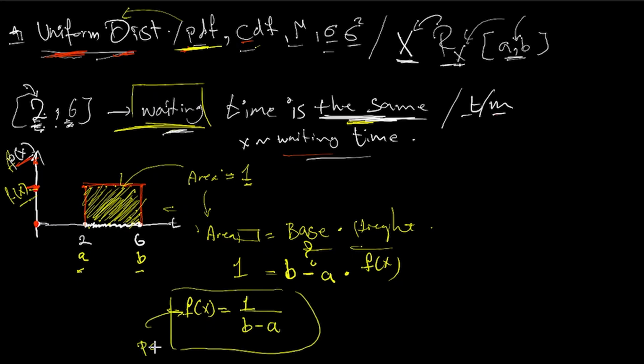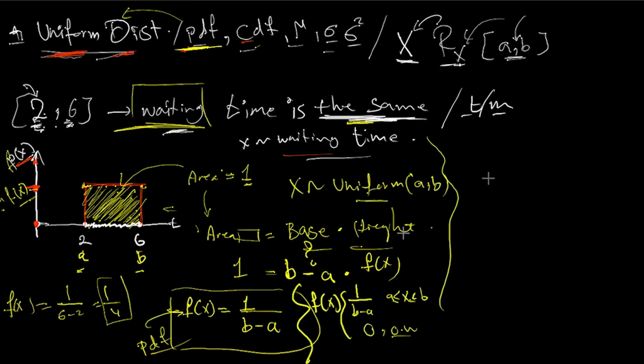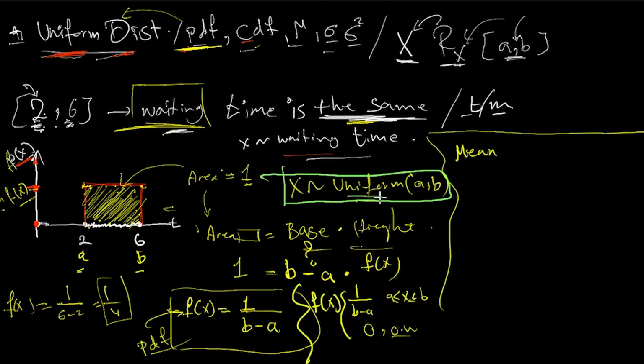So this is my PDF for a uniformly distributed variable, 1 over 4 probability of waiting, given that you applied any time between the second month of the year to the sixth month of the year. If I want to look at the mean of a uniformly distributed variable, it is going to be the integral from a to b of x multiplied by the probability density function.